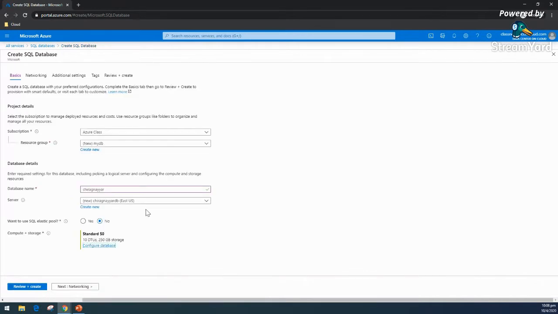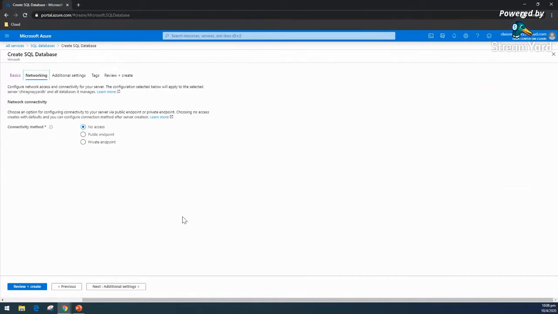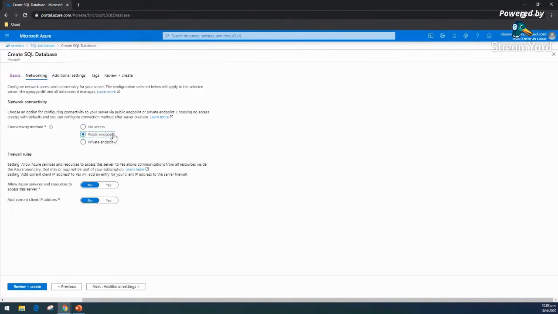So let's select that, and let's go to our networking. As I mentioned, there are services which are in the public zone, and this is also one of them. If I set it as a public endpoint, it is possible that it can be accessible from everywhere. But if I want to restrict it, let's say I want it to be accessible only from my IP, I can select that here.